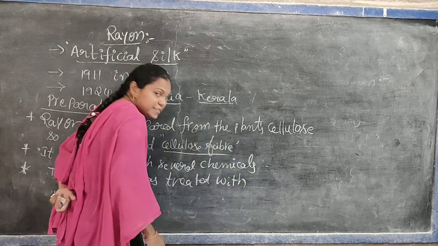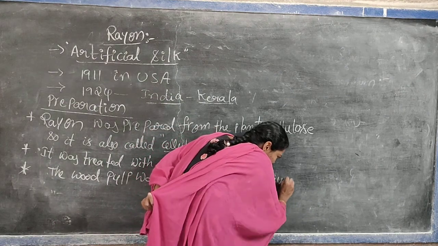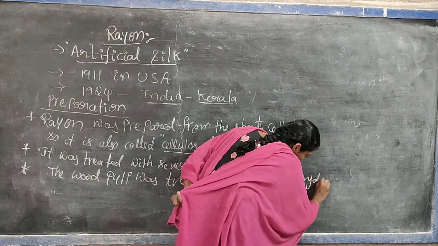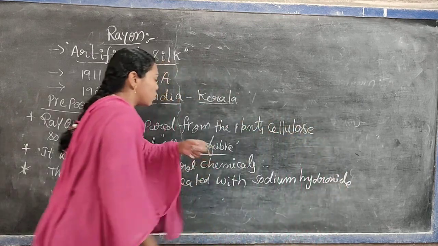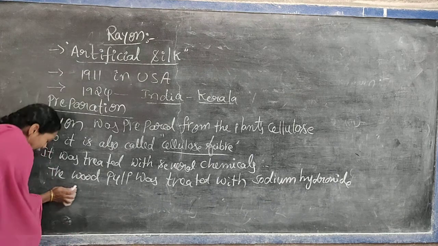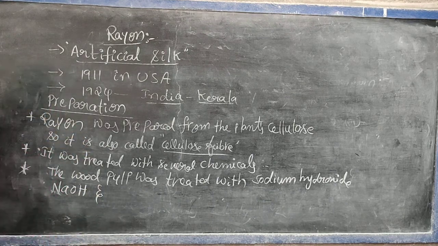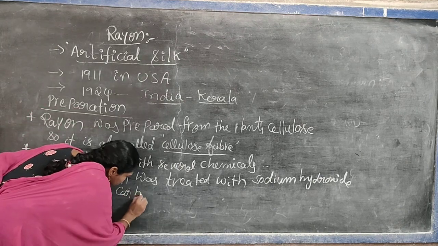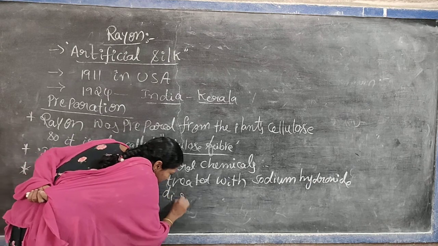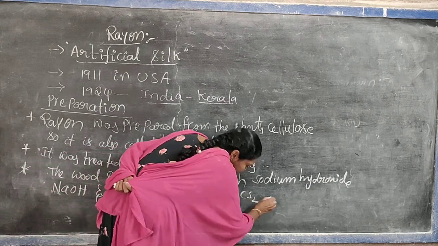What type of chemicals do we use here? The wood pulp was treated with sodium hydroxide, formula NaOH, and carbon disulfide, formula CS2.